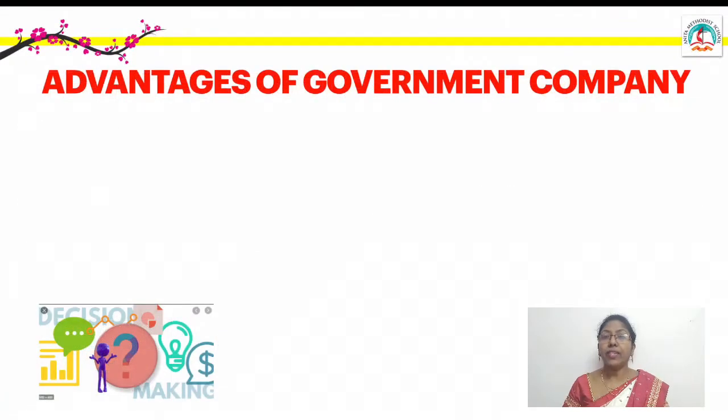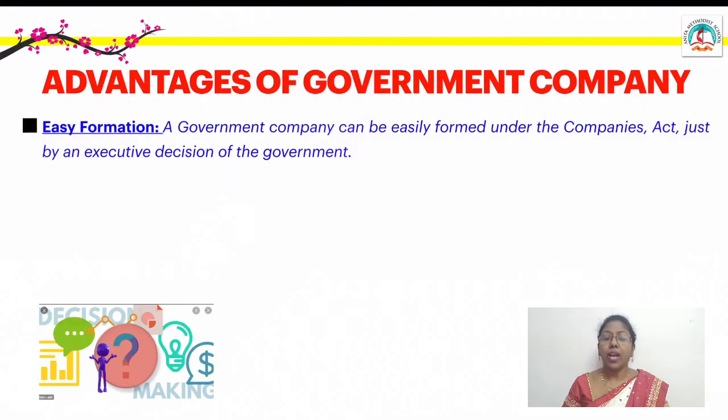Next, we will see the advantages of a government company. The first advantage is easy formation. A government company can be easily formed under the Companies Act, just by an executive decision that is given by the government.